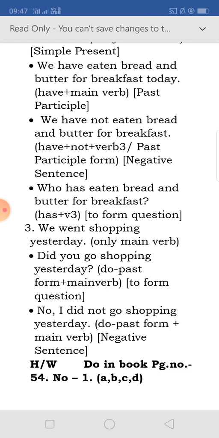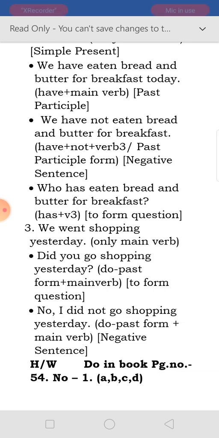Next is: No, I did not go shopping yesterday. Again, did is the past form of do, and it forms the negative sentence. Homework is in the book, page number 54, number 1, A, B, C, D.